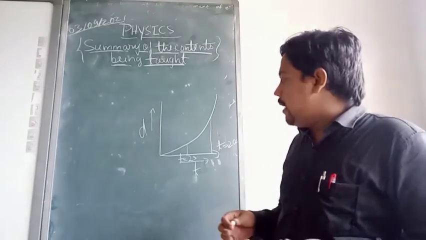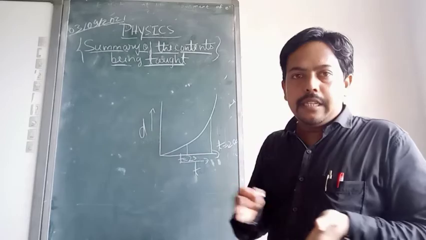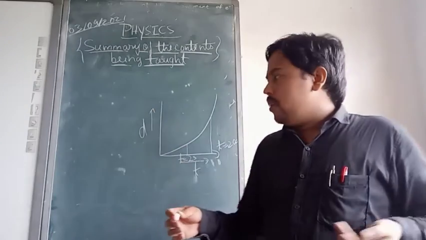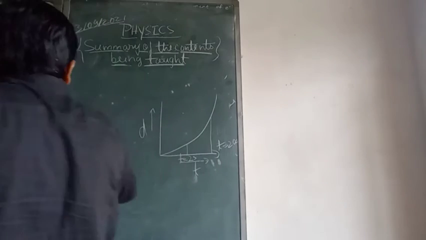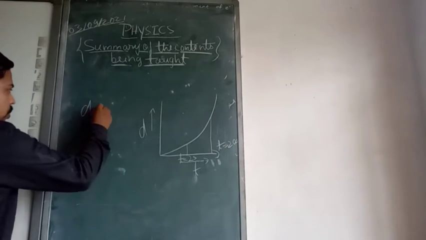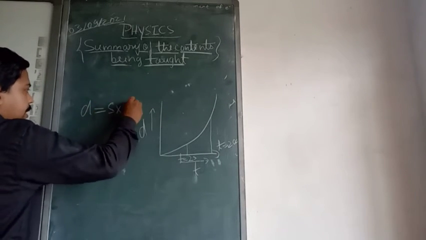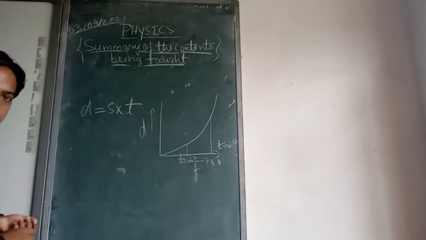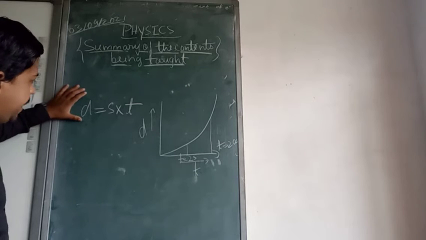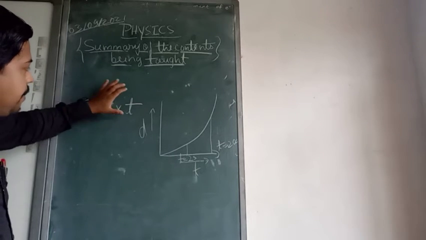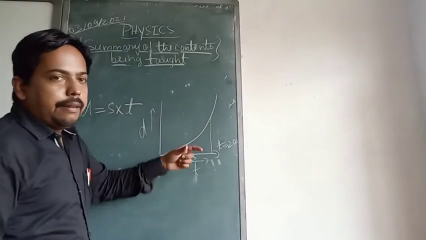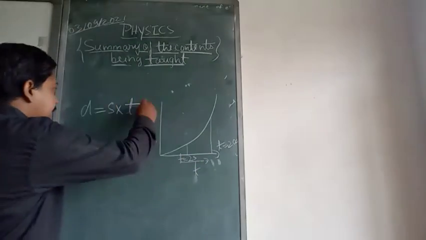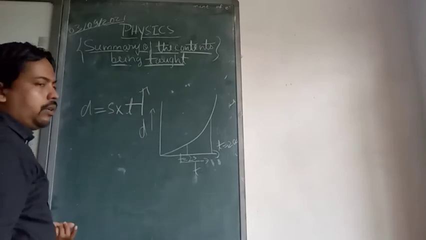In that case, if the time is more, the distance the body may travel will obviously be more. If distance is equal to speed into time, this we know, or displacement is equal to speed into time, so if d is the displacement and t is the time, and time is really very large, then time has been increased on the RHS.